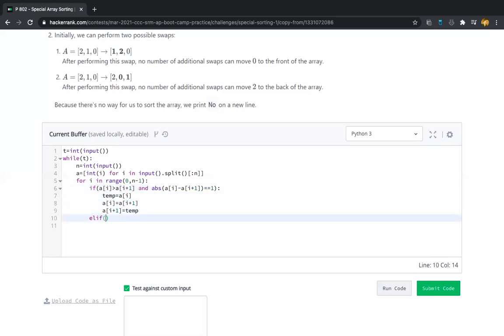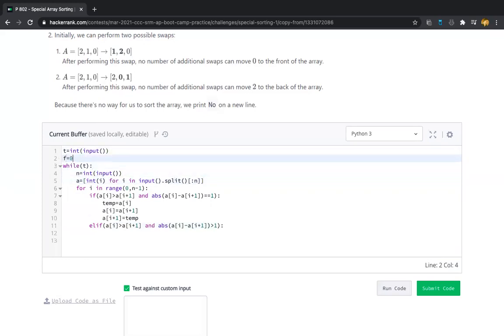Elif a of i greater than a of i plus 1, and its absolute difference is greater than 1, then what you have to do is take one flag and initialize it to 0 initially.